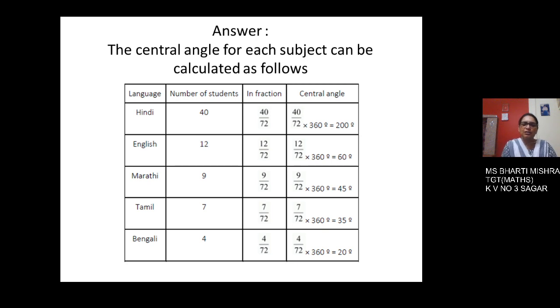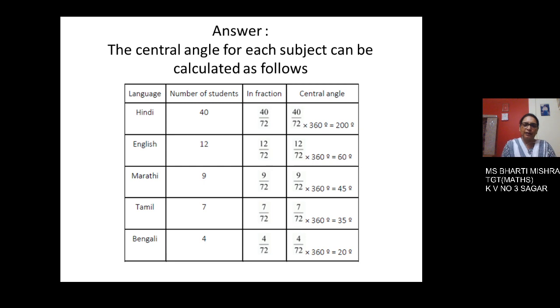So for Hindi it is 40 students, so the fraction comes to be 40 upon 72 and this 40 upon 72 is multiplied by 360 and the result is 200 degree to find the central angle. Now next for English, 12 students like English, so the fraction calculated is 12 upon 72 and this fraction is multiplied by 360 to calculate the central angle and that results as 60 degree.